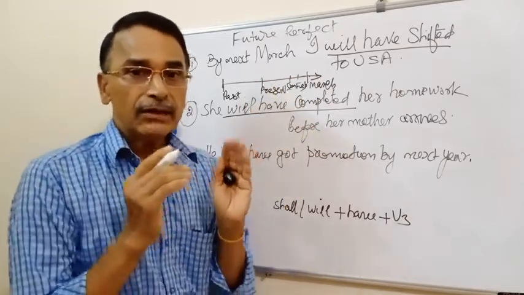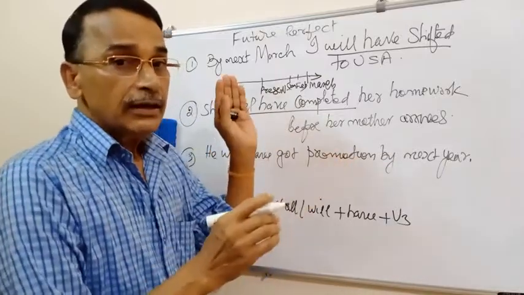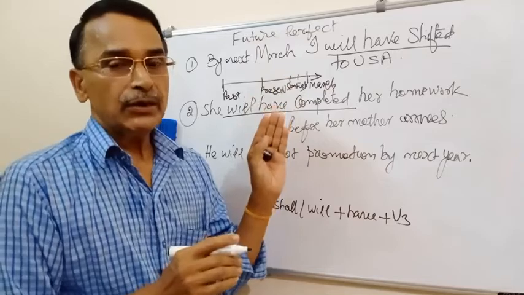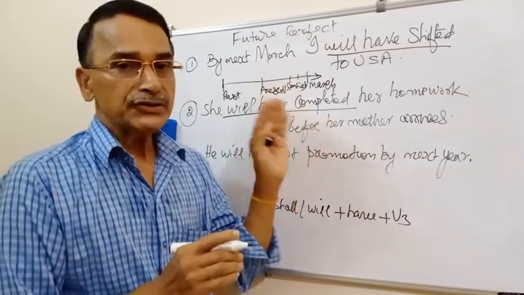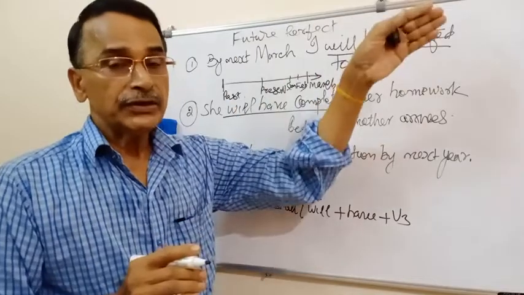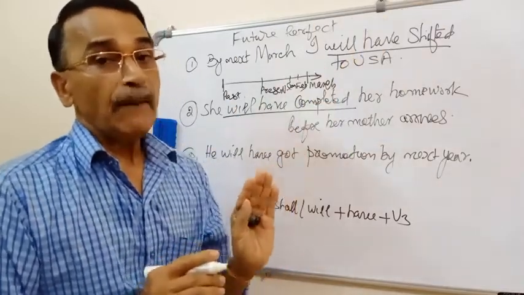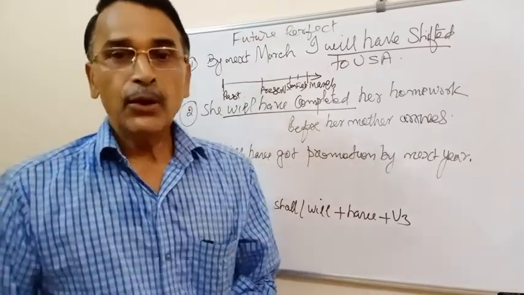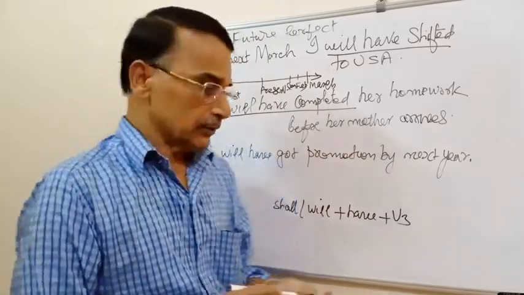When I will shift to USA in next January or in next February, I can say I will have shifted to USA by next March. I hope you are clear. Now let us move on.